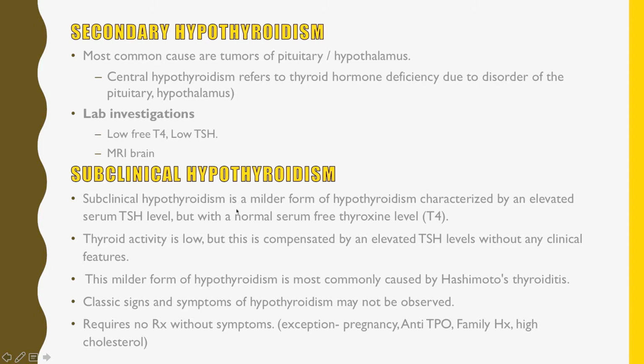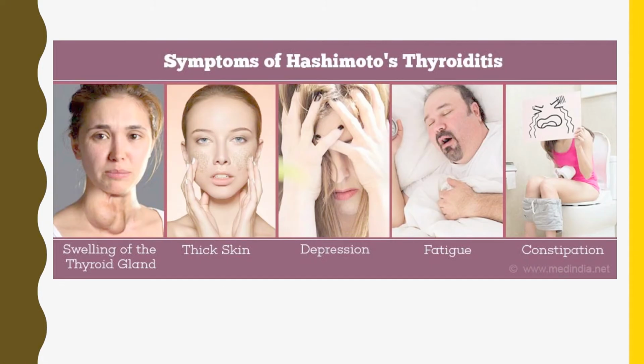Once again, this subclinical hypothyroidism is characterized by only lab values, and in lab values the thyroxine levels, the T4 levels, are normal but the serum TSH levels are raised. So the Hashimoto thyroiditis common symptoms are swelling in the thyroid gland, which is why it is also called goitrous thyroiditis, thick skin, depression, fatigue, constipation.